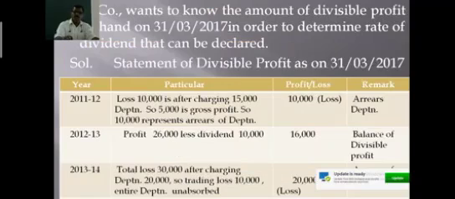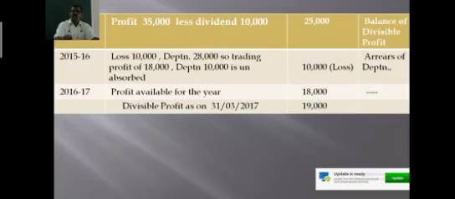And in the fifth year, there is a loss of rupees 10,000, that is arrears of depreciation. And in the next year, 16 and 17, the profit available in the company is rupees 18,000. So, the net amount of profit available is 19,000.